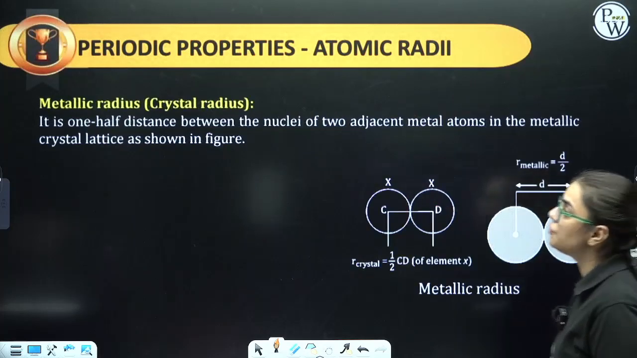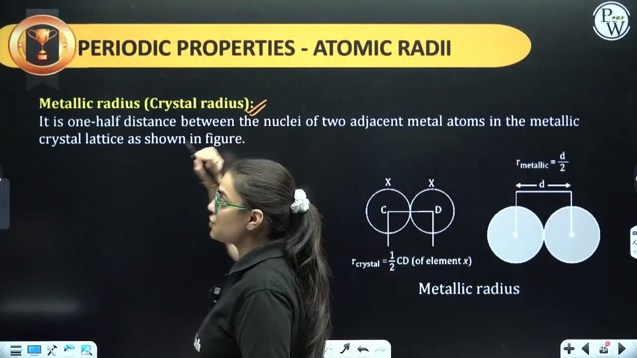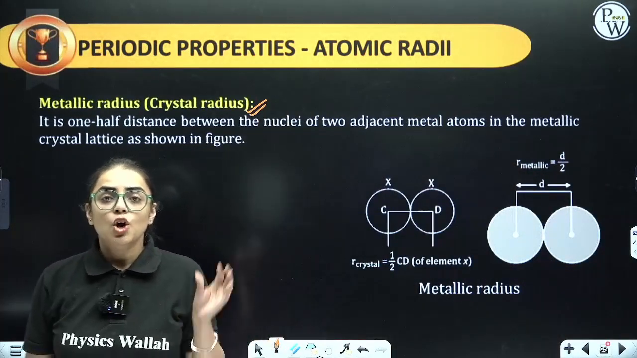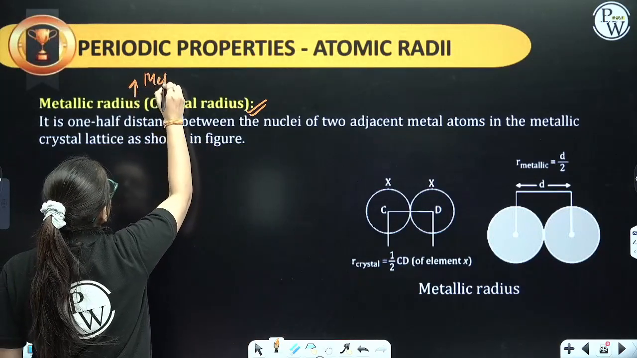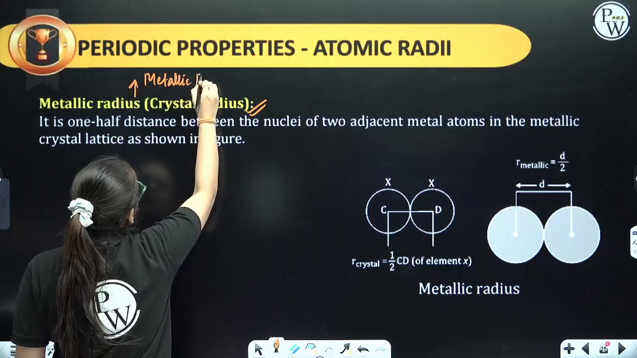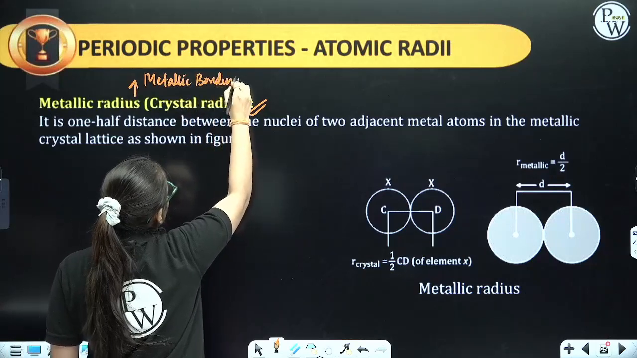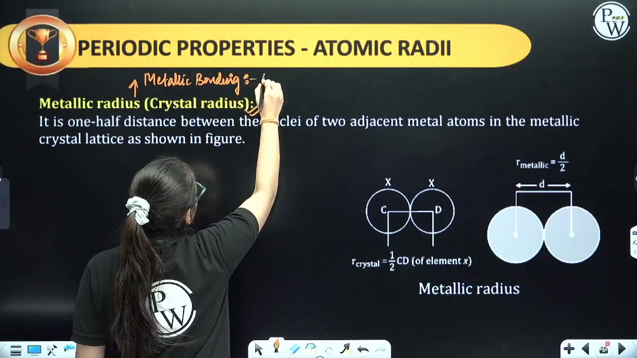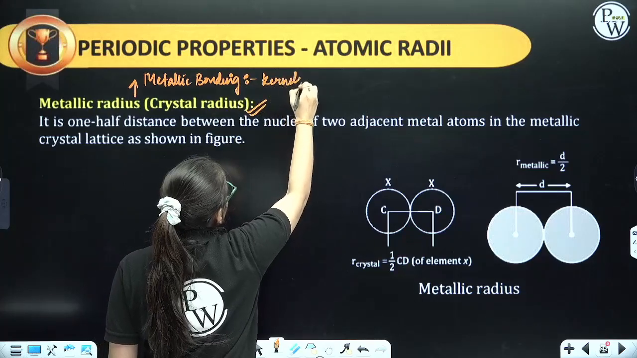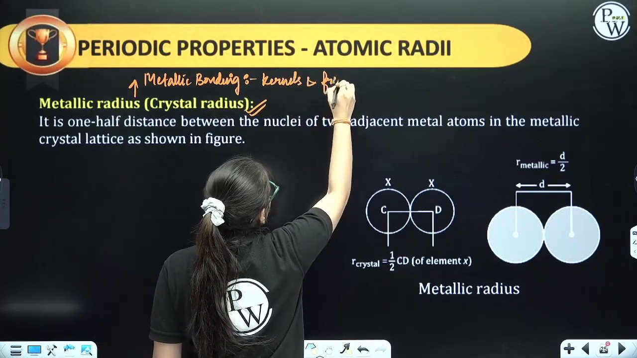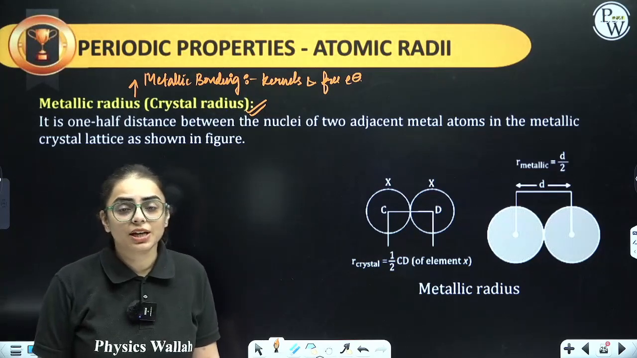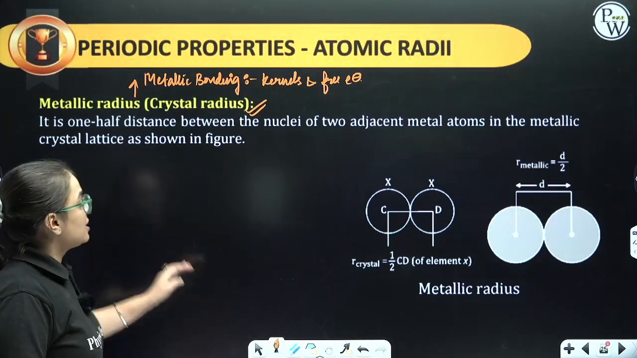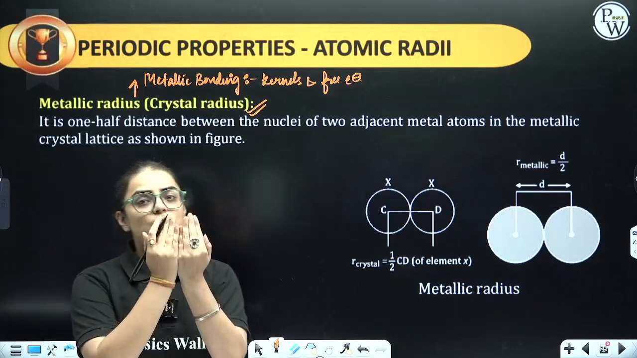Now moving on to the further one, we have metallic radii, which we are going to see in the solid state chapter. Over here, metallic bonding occurs. Metallic bonding occurs between kernels and free electrons. In metallic bonding, the atoms are quite close to each other.